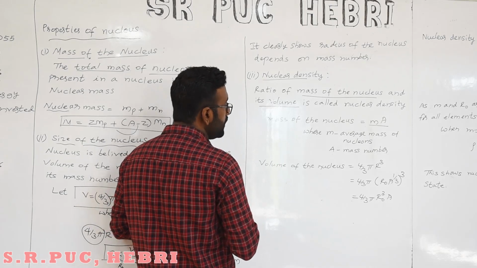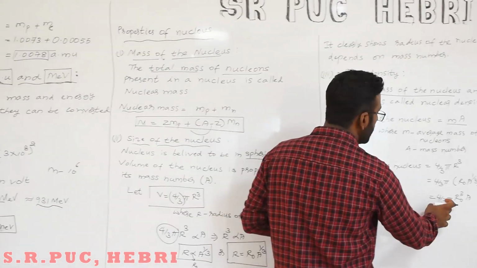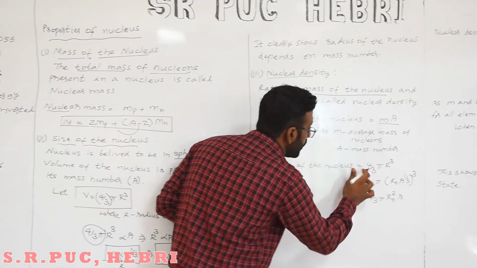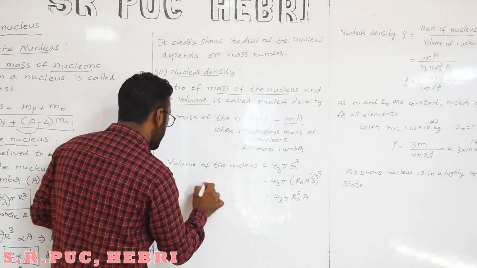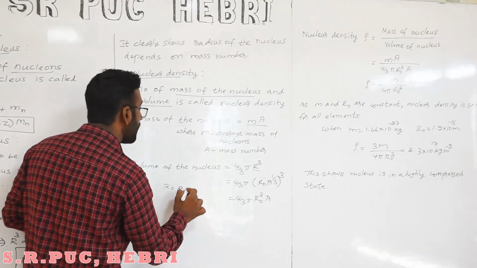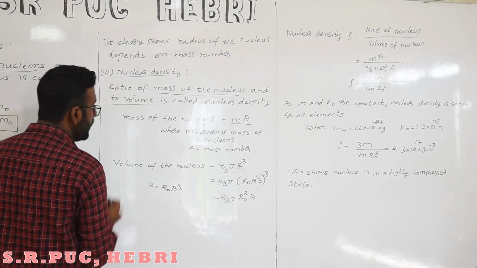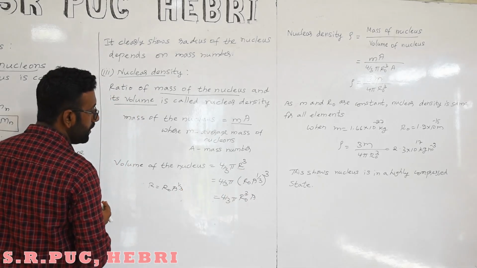Now what is the volume of the nucleus? We have already seen this one: 4 by 3 pi r cube. What is r? We have already written r is r naught A to the power 1 by 3. We will substitute this value instead of r.